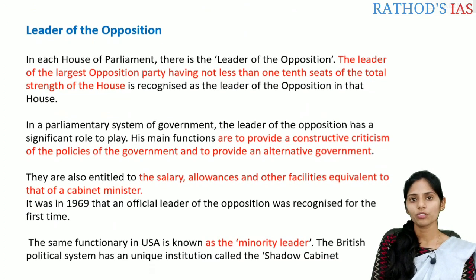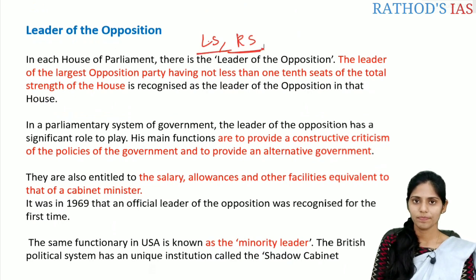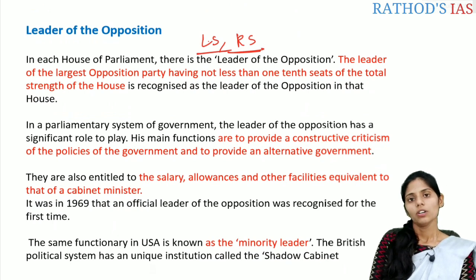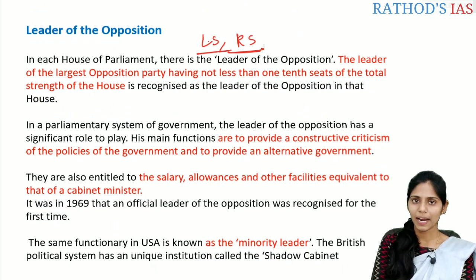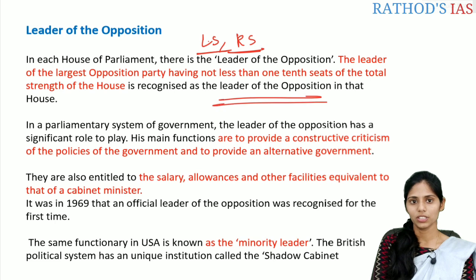So in each house of the Parliament, that means in the Rajya Sabha and also in the Lok Sabha, there is a leader of opposition. The leader of the largest opposition party, which has not less than 1/10 of the seats of the total strength of the house, the recognized party, the leader of that party is called the leader of opposition. So in the parliamentary system of government, the leader of opposition has an important significant role.